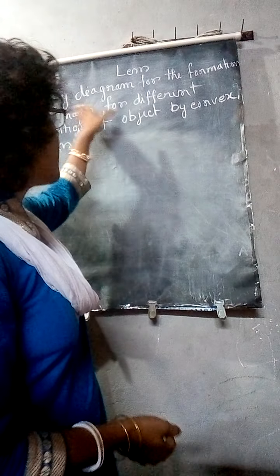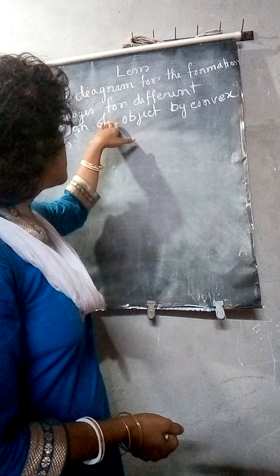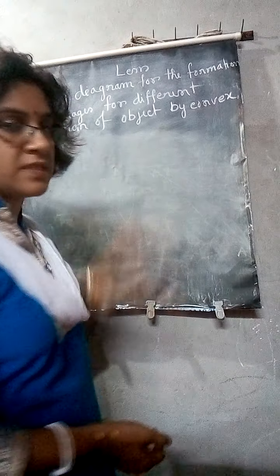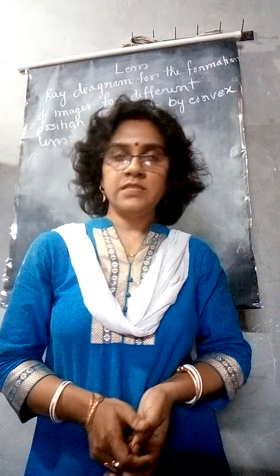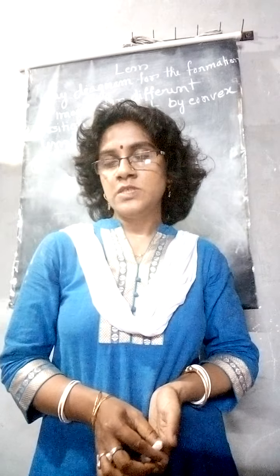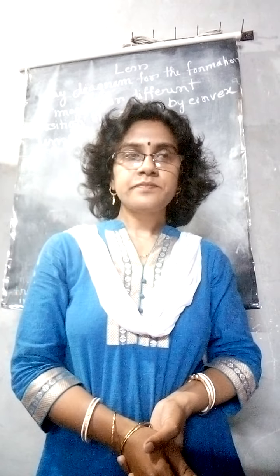So today's discussion is that. We will see by ray diagram the formation of image for different positions of the object by a convex lens. So by convex lens and with the help of ray diagram, we will see that for different positions of the object, where the image is forming.